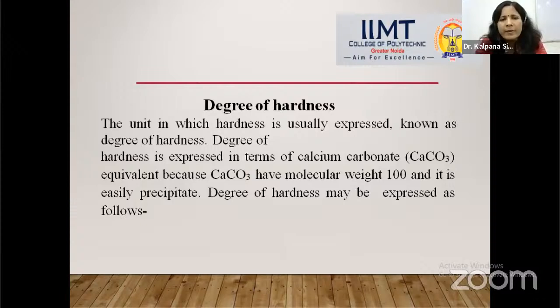So all kinds of salts can be converted into a uniform unit, and this unit is called calcium carbonate equivalent. So all kinds of hardness are first converted into calcium carbonate equivalent, and then we calculate the exact amount of hardness. So what will be the formula and what are the reasons to convert all kinds of hardness only in terms of calcium carbonate?